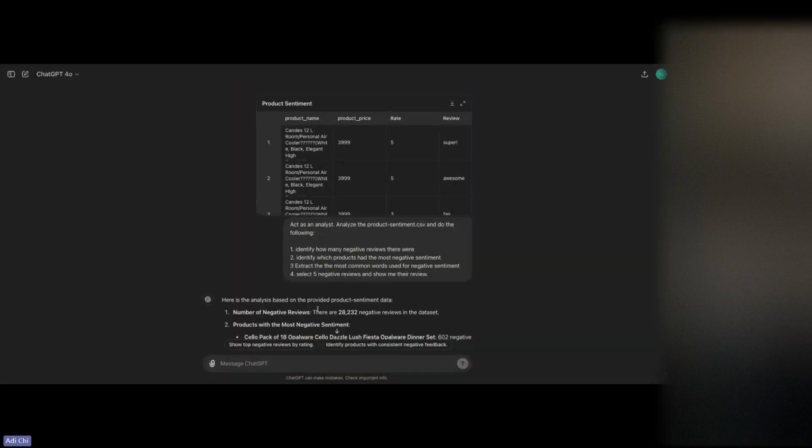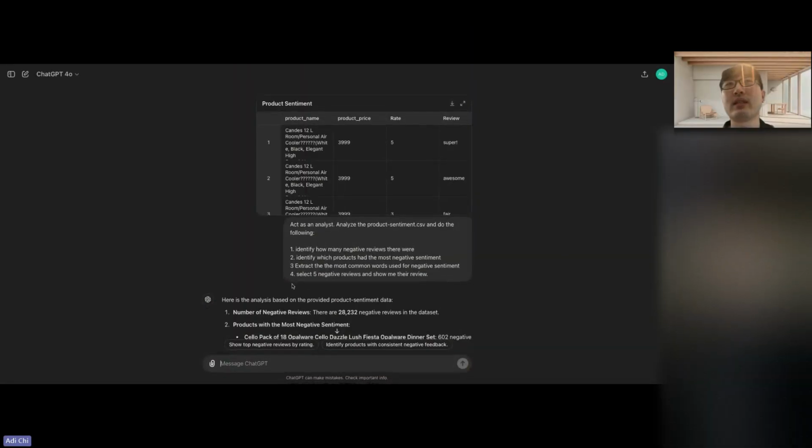Just for the sake of time, I plugged in the data first. Let's say I'm looking at a product data sheet, right? So this is how I would leverage this. I plugged in the data, and once again this is public Kaggle data, so that there are no data breaches or anything like that. And I said, act as an analyst, analyze the product sentiment CSV.